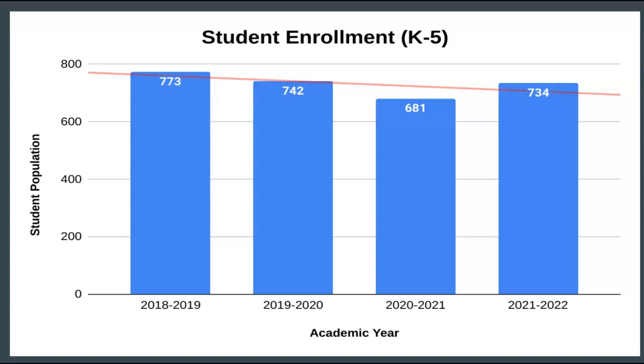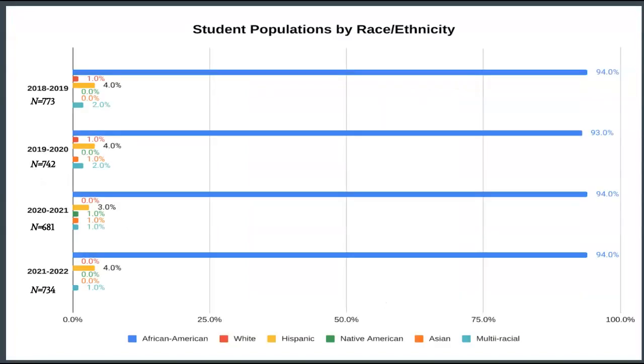Now we will look at Oakview's student demographic data. There was a steady decline in the student population between the 2018-2019 and 2020-2021 years, but the student population increased in 2021-2022. The majority of Oakview's student population is African American. Hispanic students are in the second highest group. All other races or ethnicities are between 0 and 1% of the population.